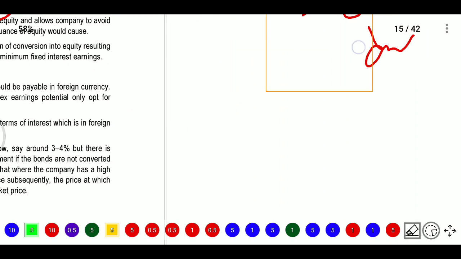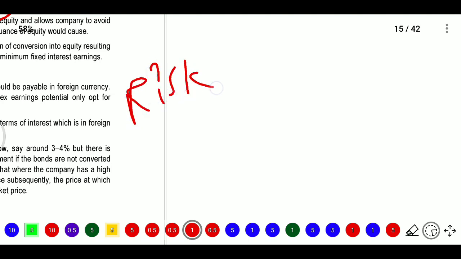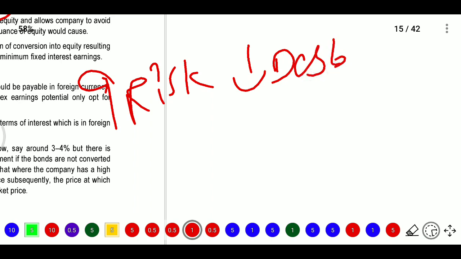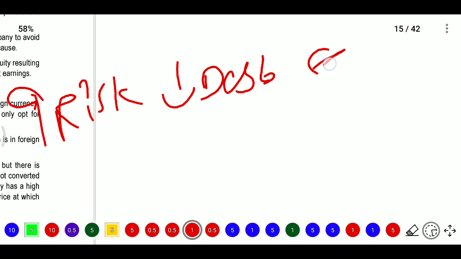The first disadvantage is that the risk is higher because it is a foreign currency bond. Interest on the bonds is payable in foreign currency. So if a company has low debt and a low debt-equity ratio, then these bonds have large forex earnings potential.